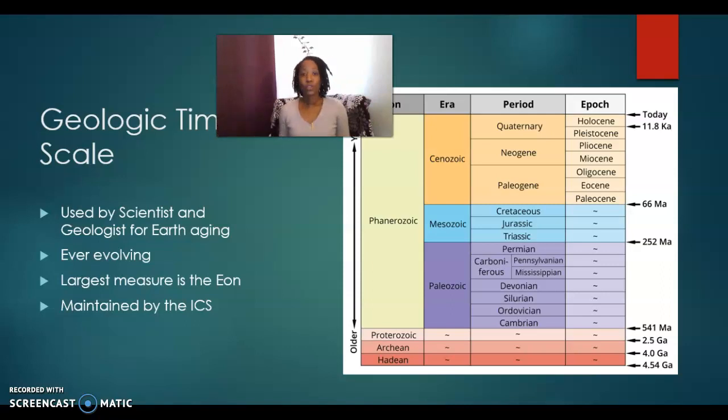So we are going to focus on the 4 eons, until we get to the last eon, and we'll break that down into its eras. We won't go further than that. The scale is maintained by the International Commission on Stratigraphy.